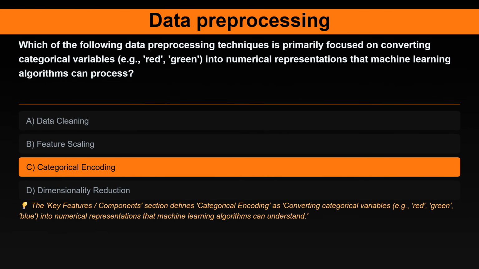The correct answer is categorical encoding. Here's the explanation. The key features components section defines categorical encoding as converting categorical variables, e.g., red, green, blue, into numerical representations that machine learning algorithms can understand.